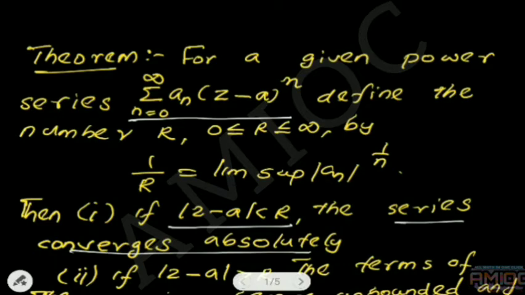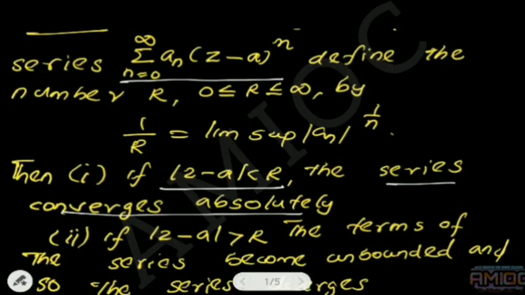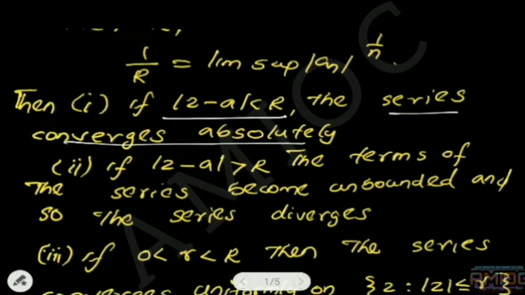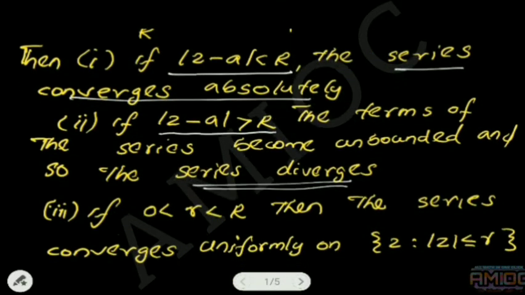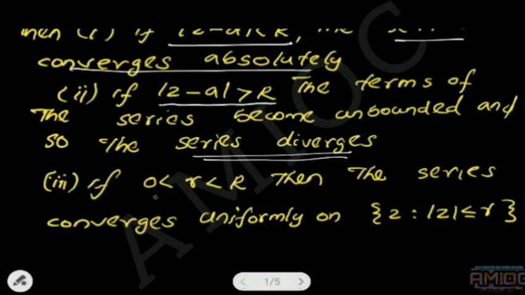Also we stated that if |z − a| > R, the terms of the power series become unbounded and the series diverges. And if 0 < r < R, then the series converges uniformly.